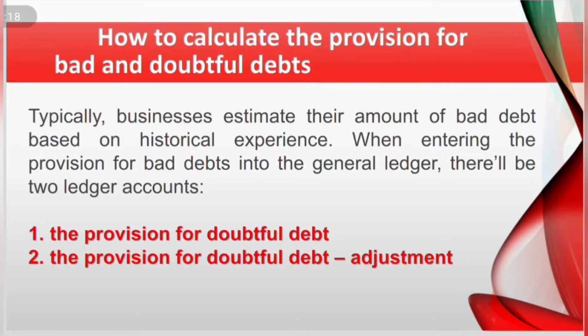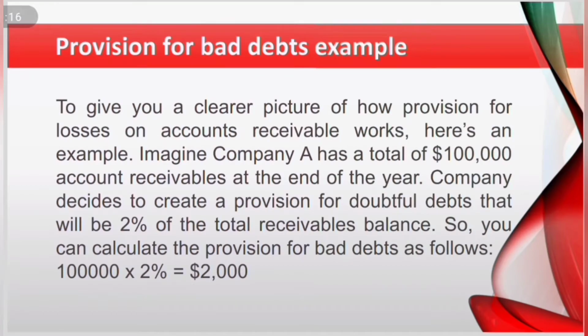How to calculate the provision for bad debts and doubtful debts? Typically, businesses estimate their amount of bad debts based on historical experience. When entering the provision for bad debts into the general ledger, there will be two ledger accounts: the provision for doubtful debts and the provision for doubtful debt adjustment. Provision for bad debts example. To give you a clear picture of how provision for losses on accounts receivable works, here's an example.